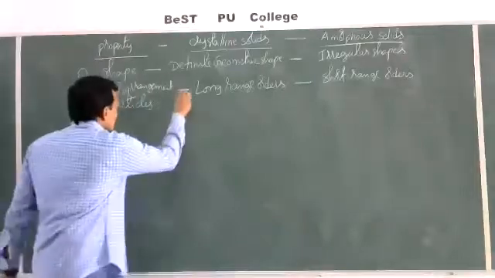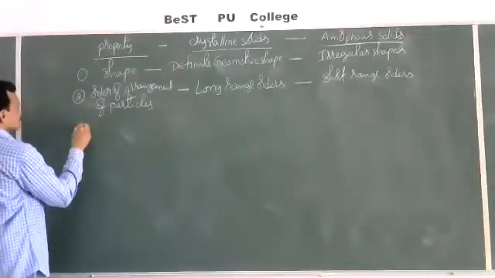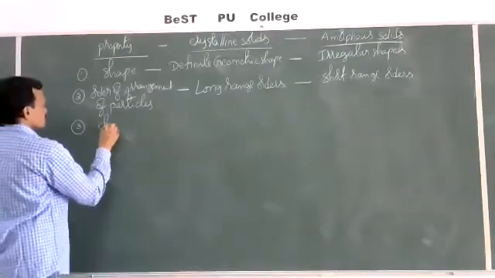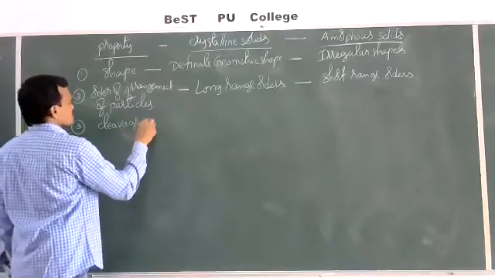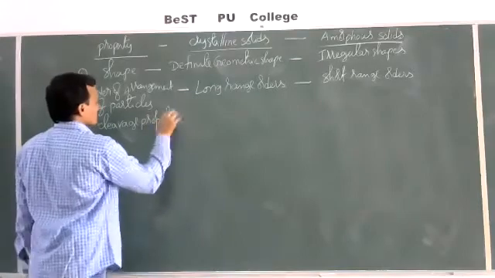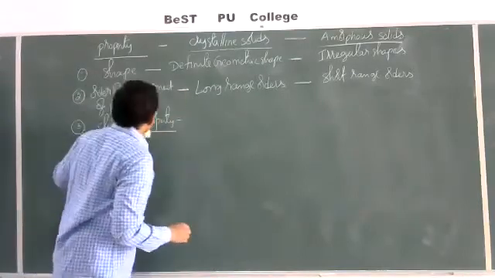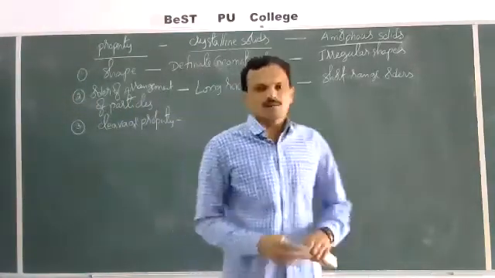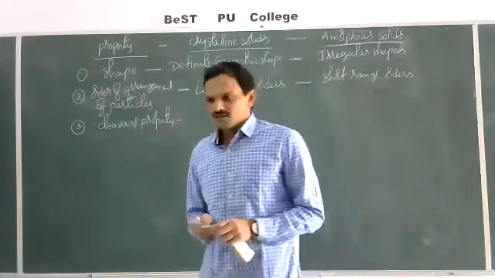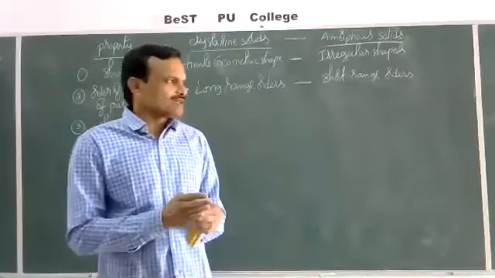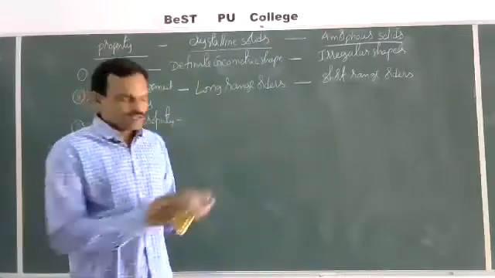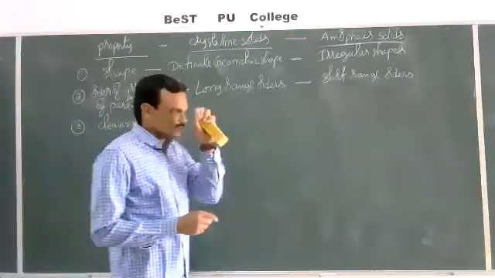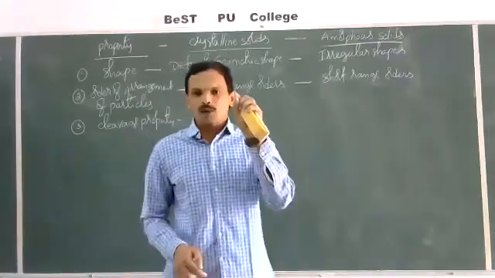Next, cleavage property. What is this cleavage property? If you take a crystalline solid and cut it with a sharp tool, dividing the substance into two pieces, the new surfaces will be sharp, plain and smooth.